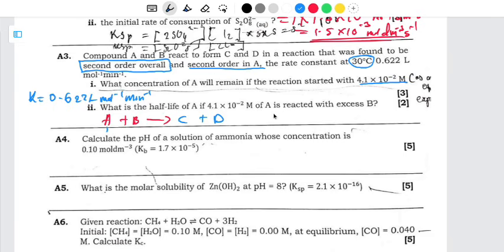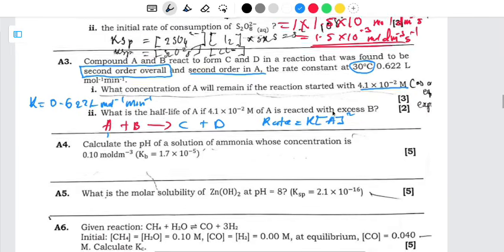In terms of the reaction, since A is second order, what is going to be the formula? So we can say, not K, but rate is going to be equal to K, which is the rate constant, times A to the power 2, because this one is saying A is second order. That's the reason why I'm putting 2 here. If A was first order, I would have to put 1. If A was third order, I would have to put 3 here. That's mandatory that you need to know.